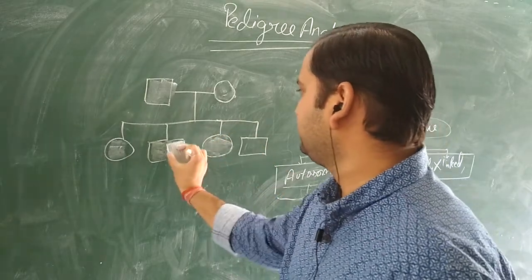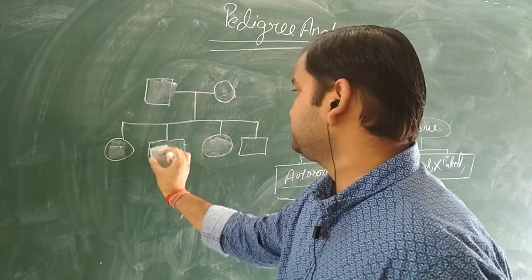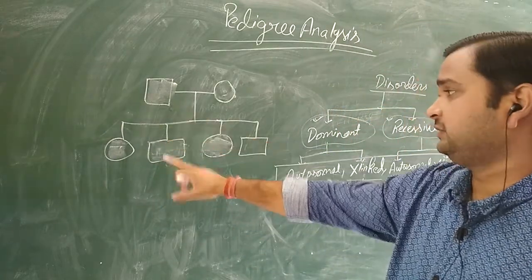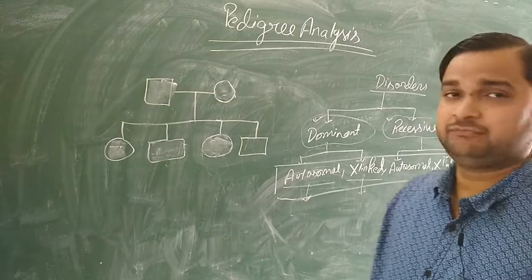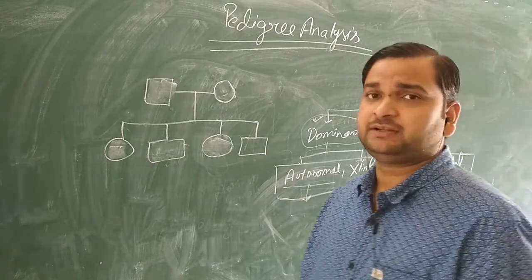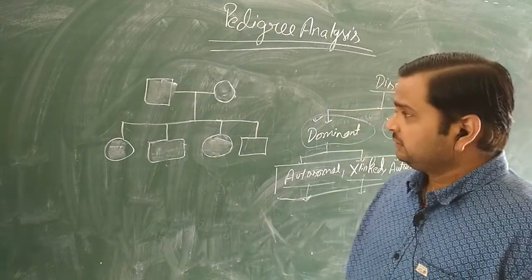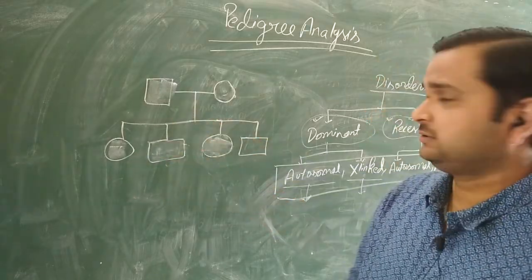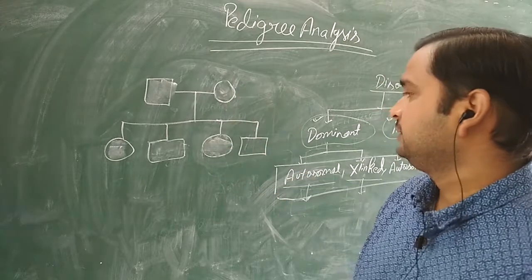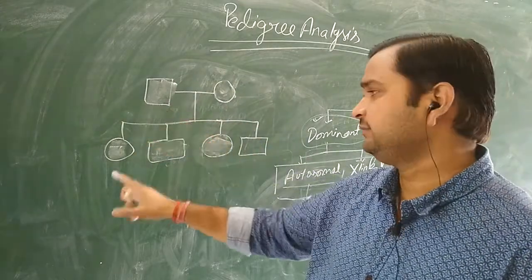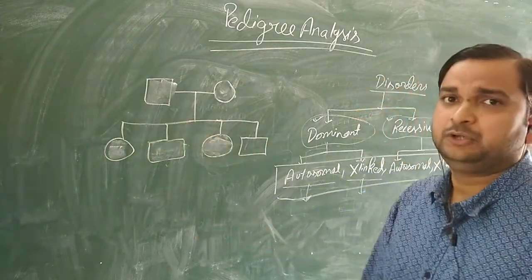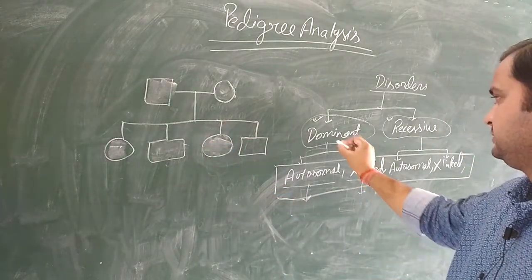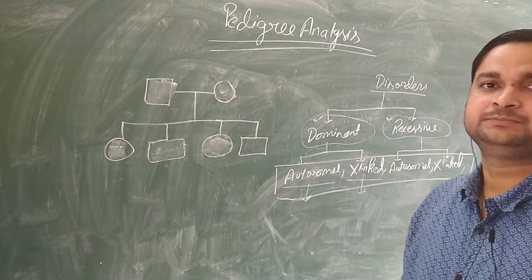this will be normal. Remember, here in the case of X-linked dominant, father will never transfer the disease to son. Father will never transfer the disease to son. The affected father will transfer the disease to daughters. Here this mother is normal, okay. So the affected father will transfer the disease to the daughter without skipping the generation. So that disease will be X-linked dominant.